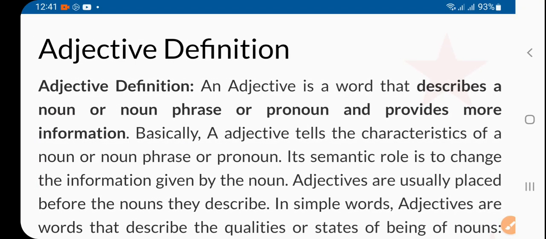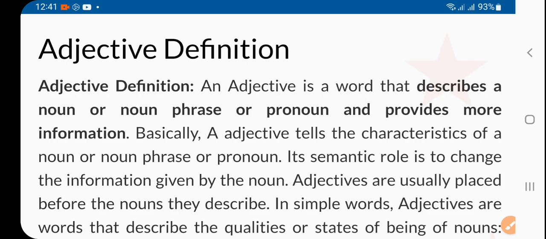As far as definition is concerned, we all know that adjective is the word which is used for noun or pronoun, right? Or noun phrase we can say. That is the word which is used for noun phrase or pronoun is called adjective, means which tells something about the noun, pronoun or subject we can say.